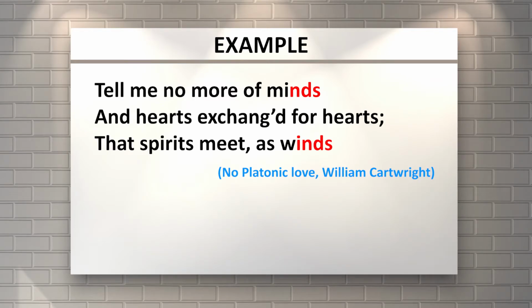The first you read as "minds," with the i read as "eye." While in the third line, the i is not read as "eye" but as in "winds." Minds and then winds. So this is what we call consonance.